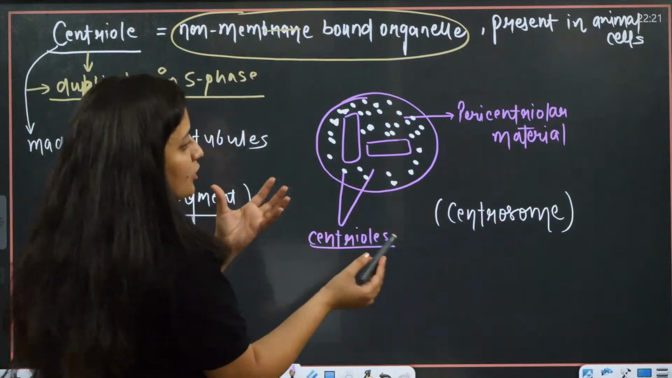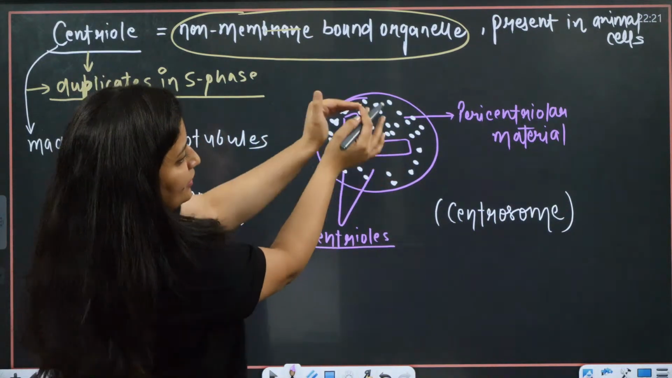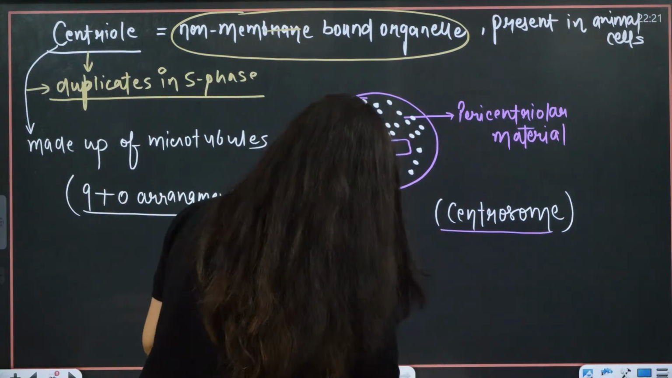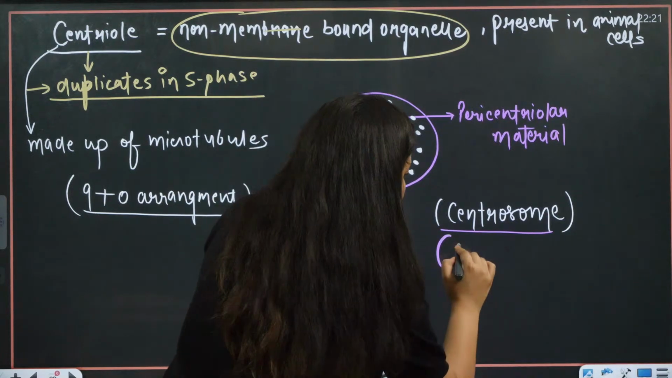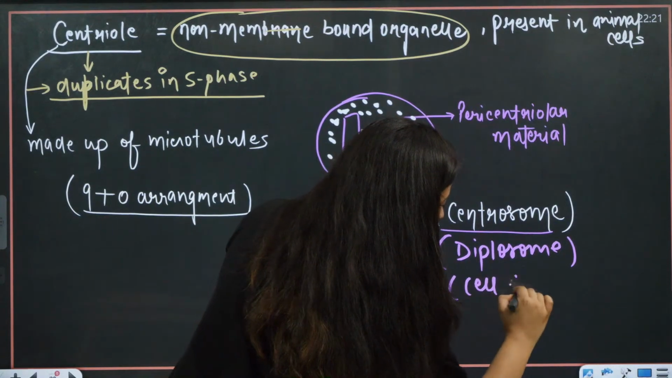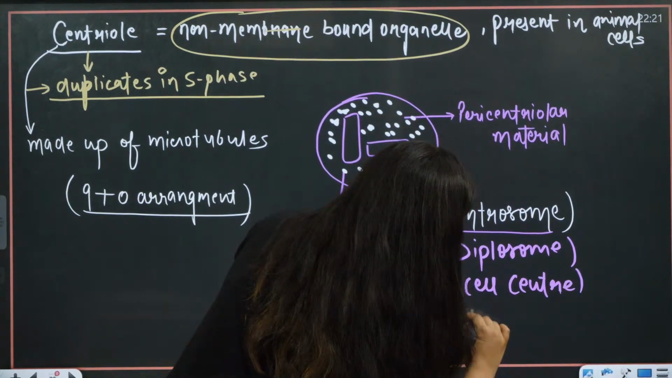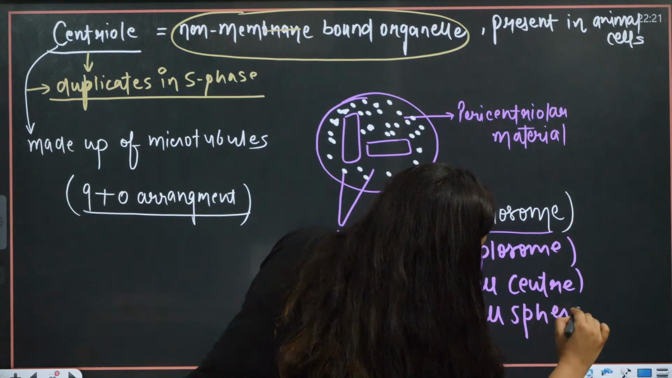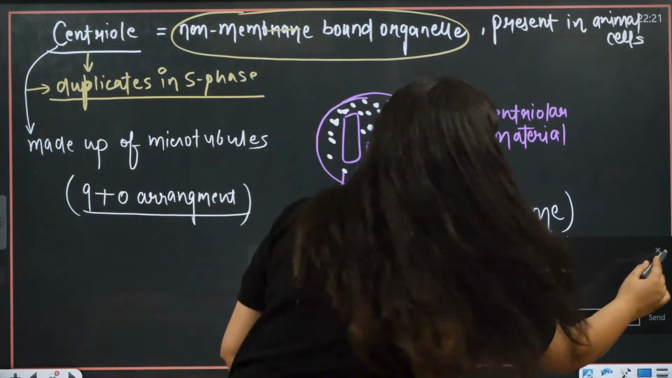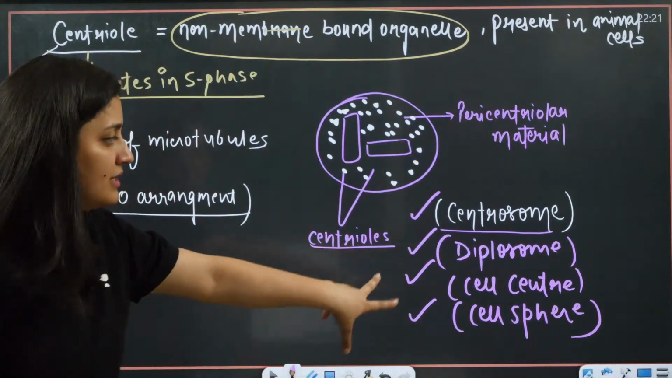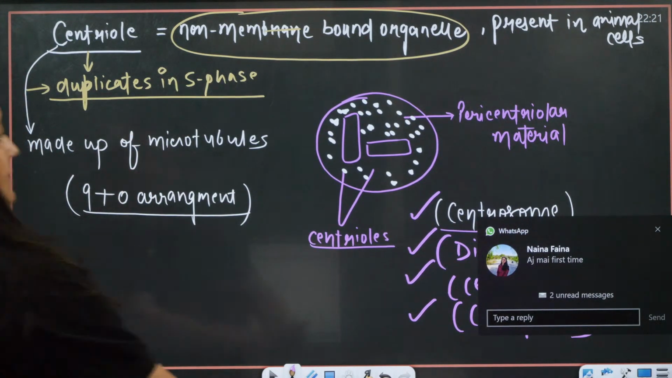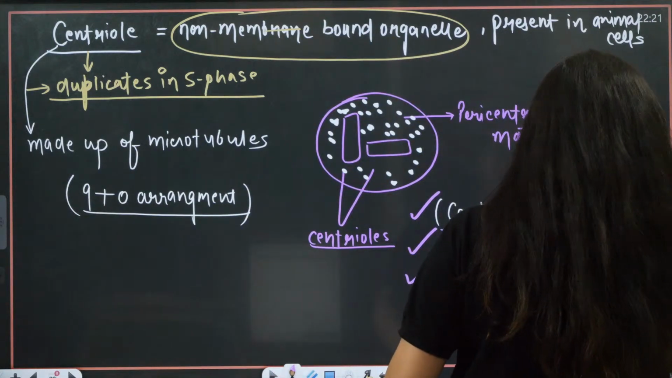When two centrioles perpendicular to each other are covered with the pericentriolar material, this structure is the centrosome. It is also known as diplosome, cell center, and cell sphere. So it is centrosome, diplosome, cell center, cell sphere. Alright. Just a minute.